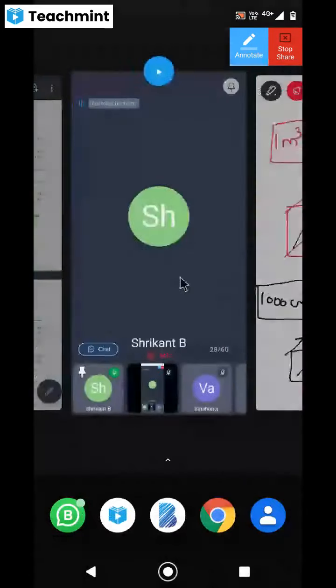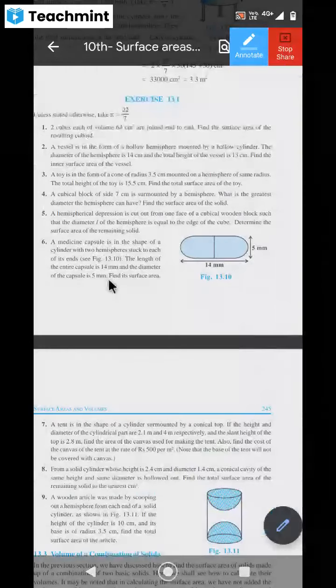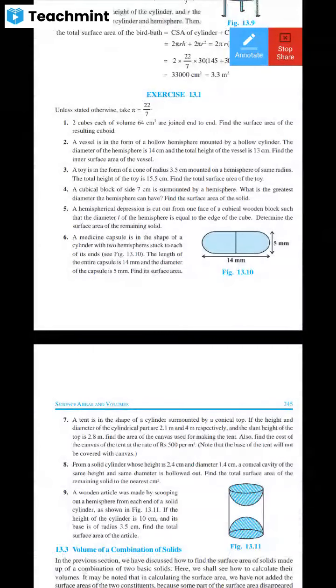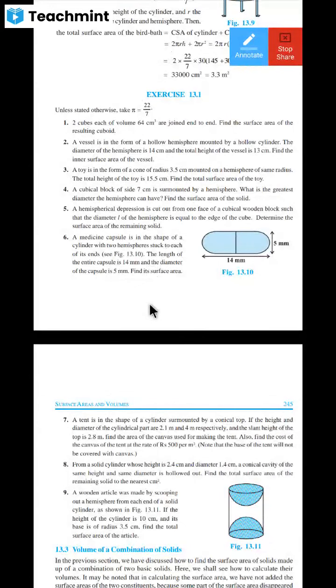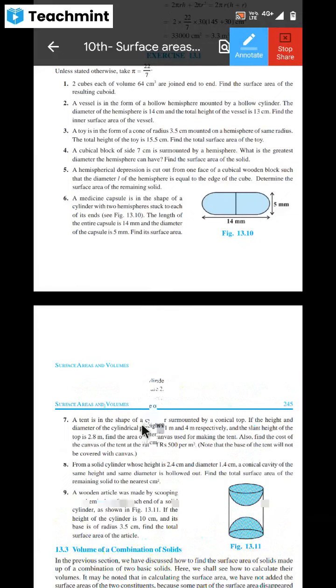I'm opening this session of doubts for you. Now, first exercise, any doubts? Once again, I'm asking you. Any doubts in the first exercise? Any question number? Otherwise, we'll move to the second exercise. Feel free to ask. If you would have tried, you must have got the doubts definitely. Otherwise, if you have tried and got all the answers also, that possibility is also there. Okay, so shall I move to the second exercise now, if there are no doubts in the first exercise? Yes, sir.